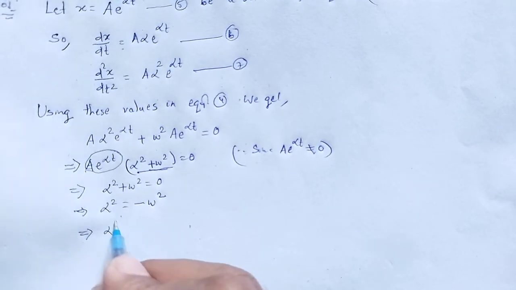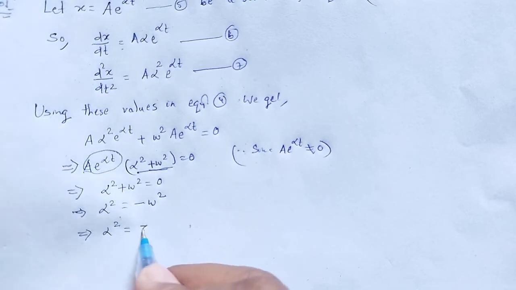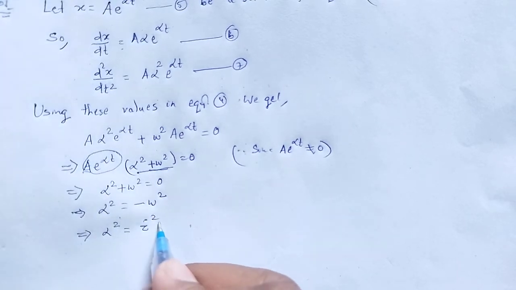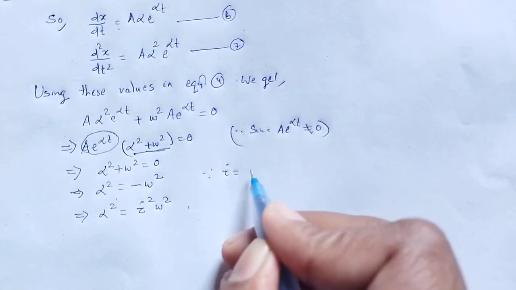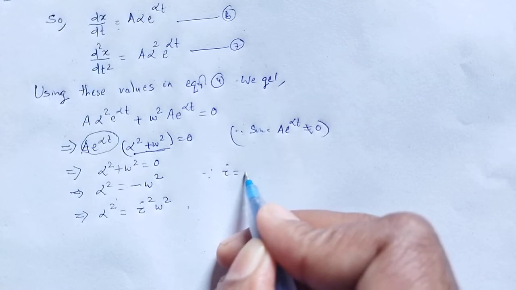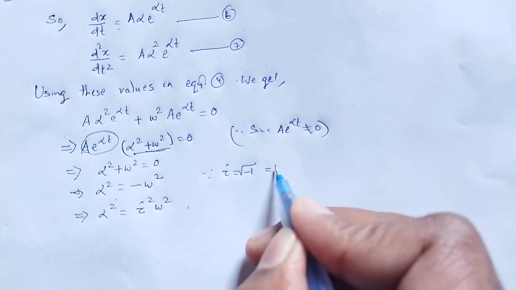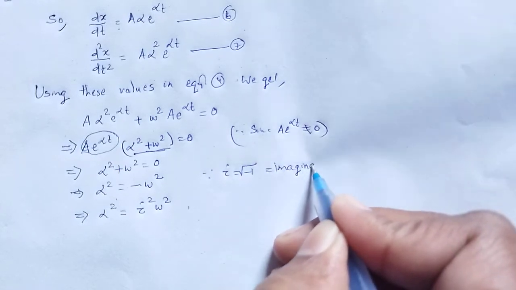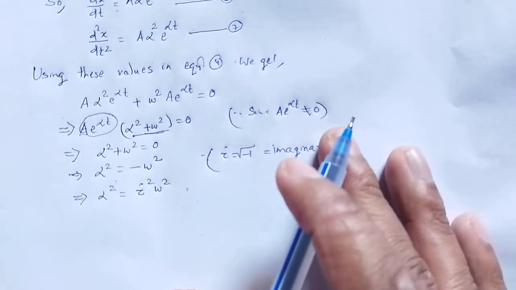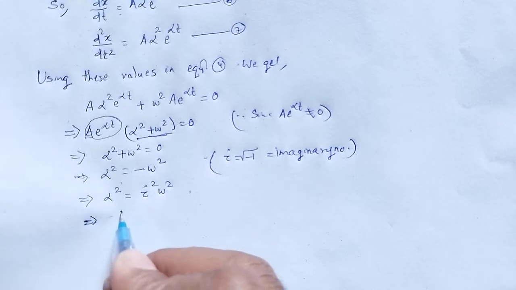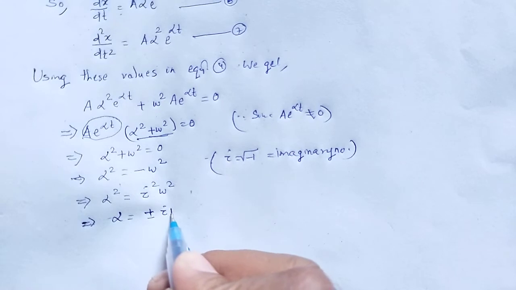In place of minus 1, I can write i square, so alpha square is equal to i square omega square, where i is the imaginary number, i is equal to square root of minus 1. Which implies alpha is equal to plus minus i omega.